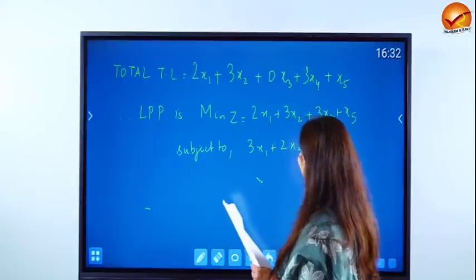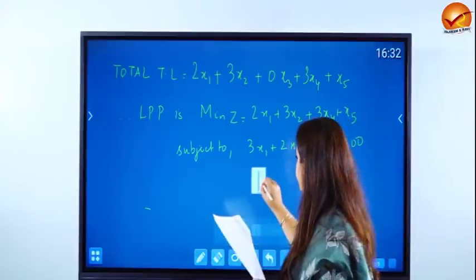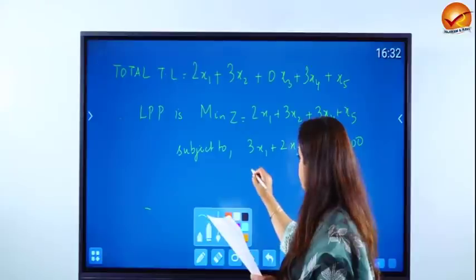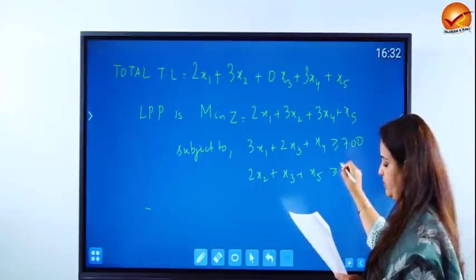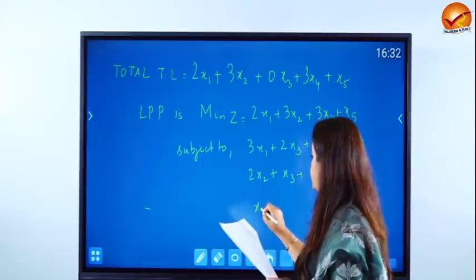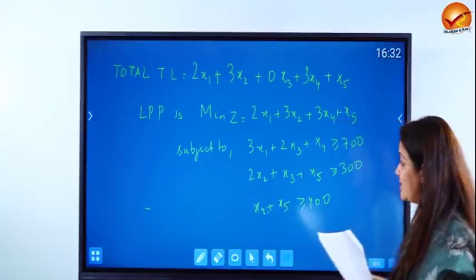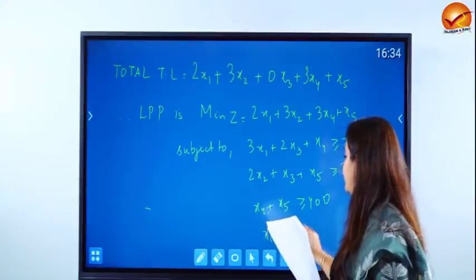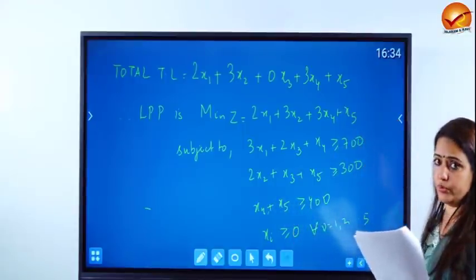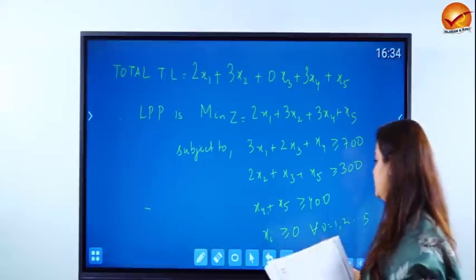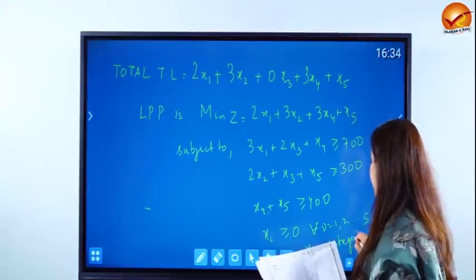3x1 plus 2x3 plus x4 greater than or equal to 700. The second was 2x2 plus x3 plus x5 greater than or equal to 300. x4 plus x5 greater than or equal to 400, and the xi's need to be non-negative, isn't it? Because how many pieces do we want? It has to be a non-negative quantity. If you want to further complicate it a little bit, you may add the condition that the xi's need to also be integers.